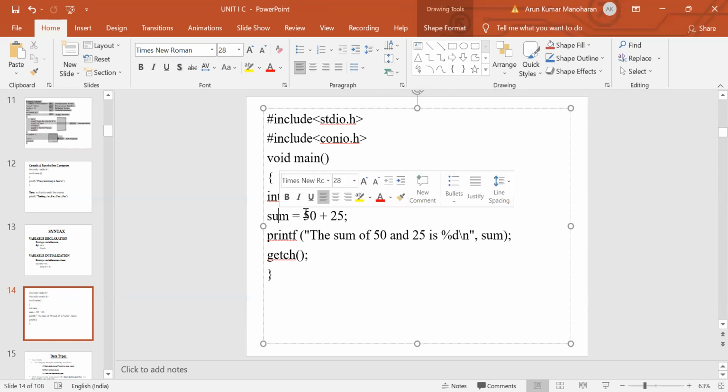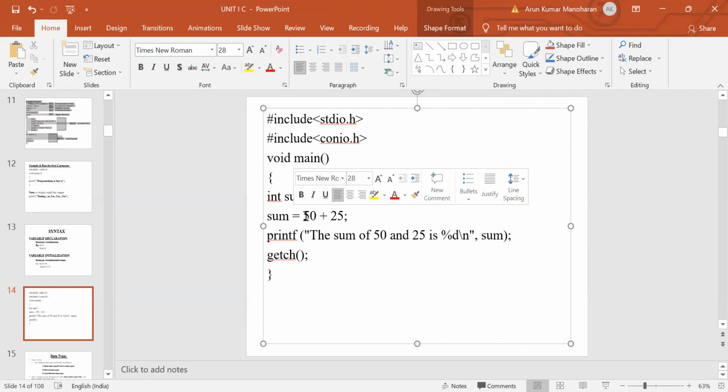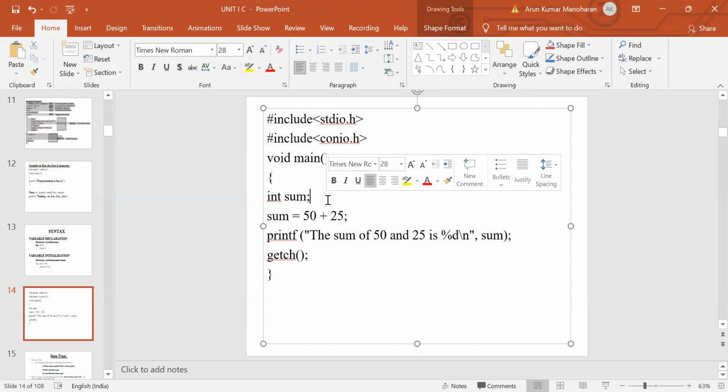Next we have assigned a value to sum. By using the assignment operator, we have assigned to the integer variable sum the value 50 plus 25. 50 plus 25 means we add these two values, and the answer is 75. The value 75 will be assigned to the variable sum. This variable is declared locally, and then we have assigned a value to this already declared variable using the assignment operator.